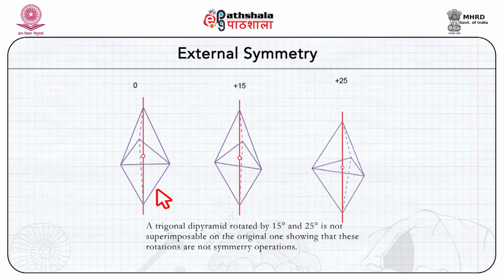However, if the rotation is 120 degree, 240 degree or 360 degree, the crystal is superimposable on the original position, which is shown at 0. This immunity to change is an indication of the presence of symmetry.